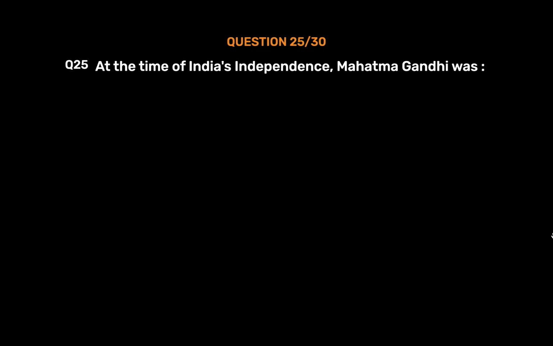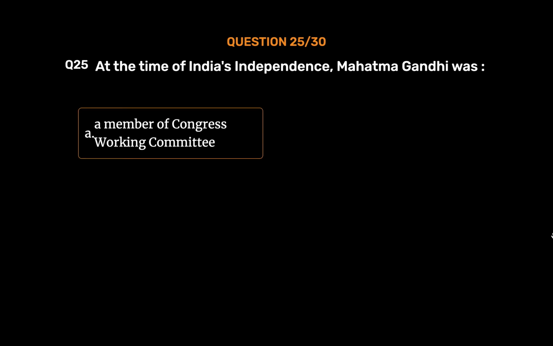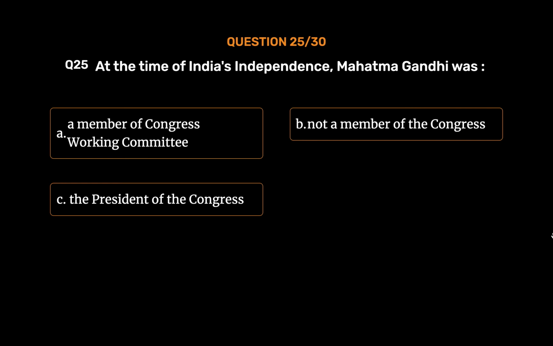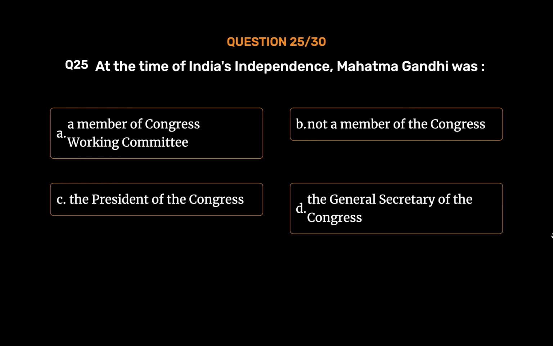Question number 25. At the time of India's independence, Mahatma Gandhi was option A. A member of Congress Working Committee. Option B. Not a member of the Congress. Option C. The President of the Congress. Option D. The General Secretary of the Congress. The correct answer is option B. Not a member of the Congress.